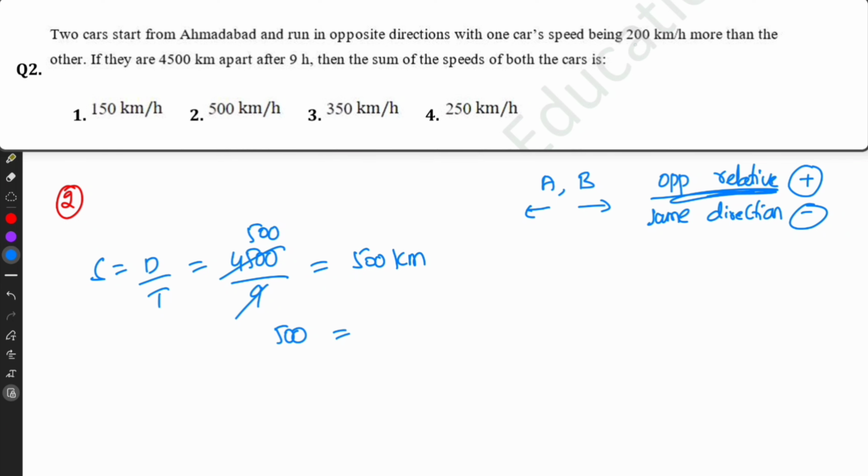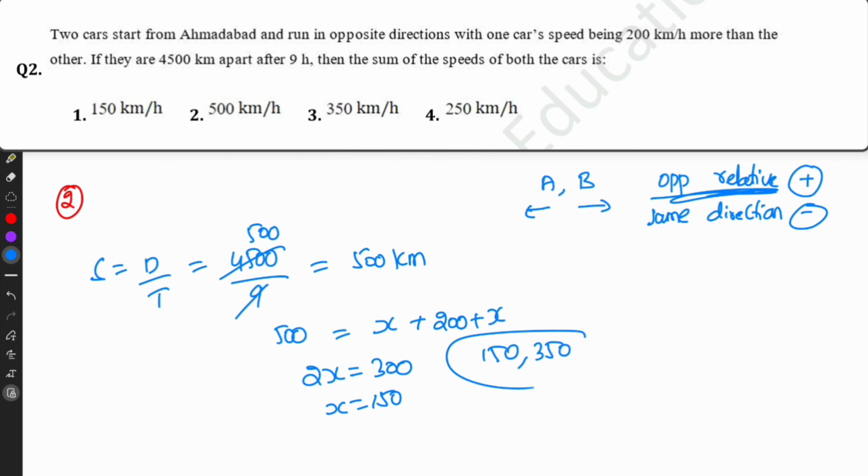One car's speed is 200 kilometers more than the other. So I am taking one car's speed as x. Then the other car's speed is 200 plus x. So 2x equals 300. x equals 150. So we know both the car speeds: 150 and 350. Sum of speeds of both the cars, the answer is 500. So we have solved this as well.